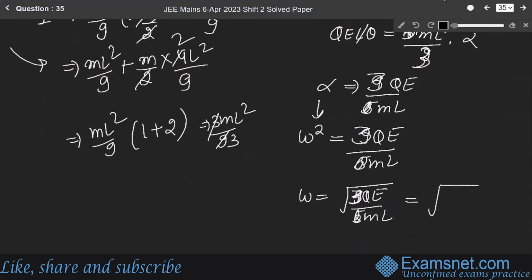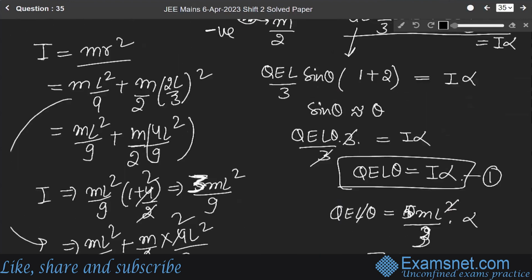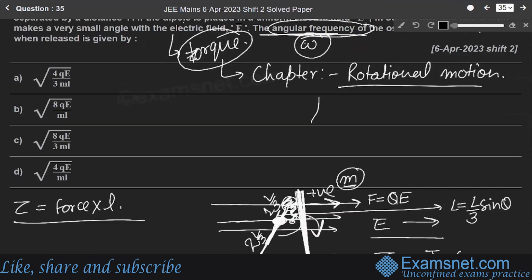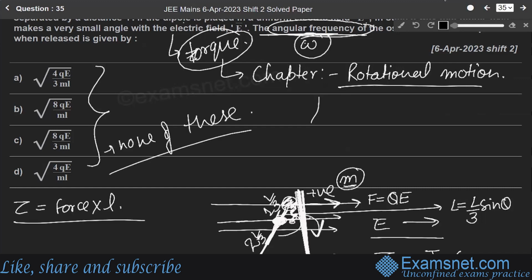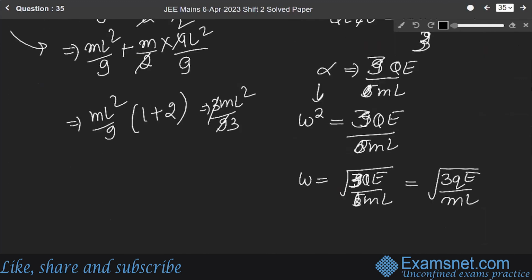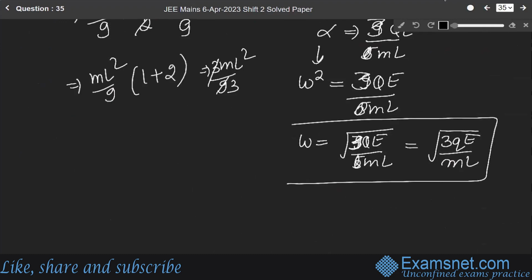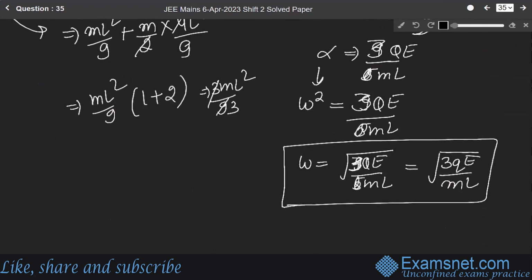So our final answer is 3 QE over ml. Got it? So here, finding the best solution, none of the above. None of these answers match, since our answer is omega equals under root of 3 QE over ml.